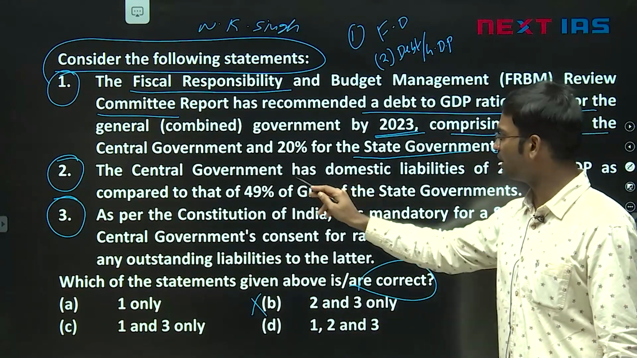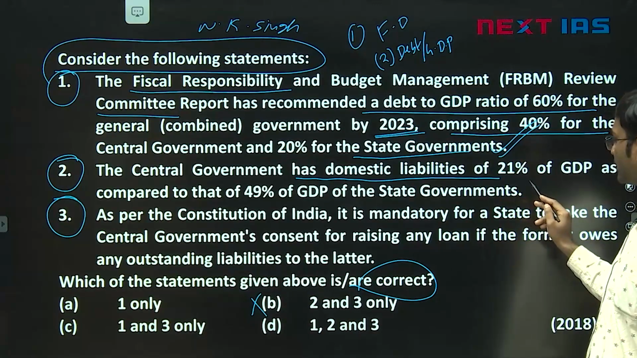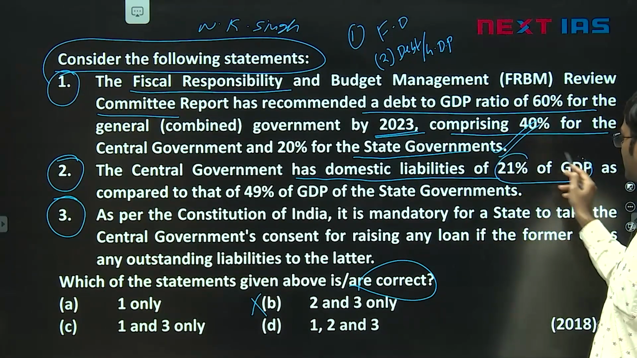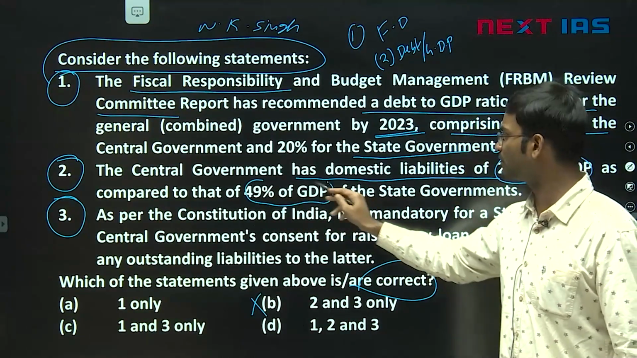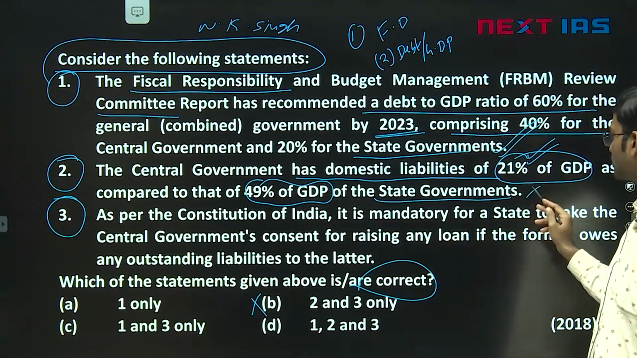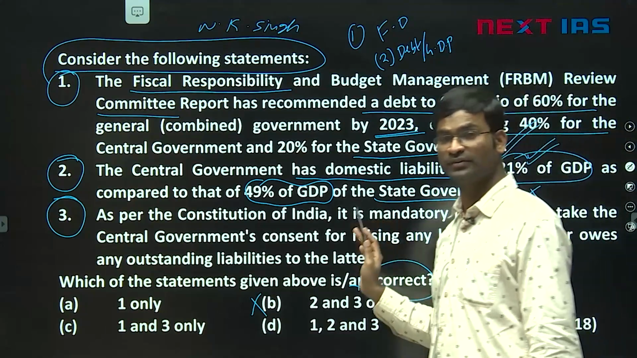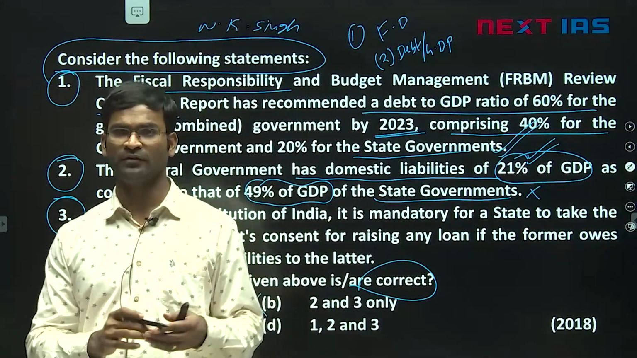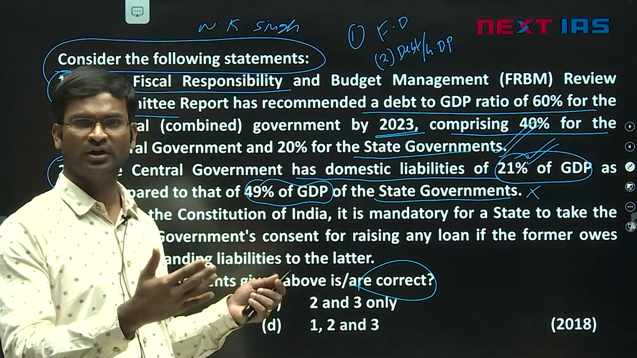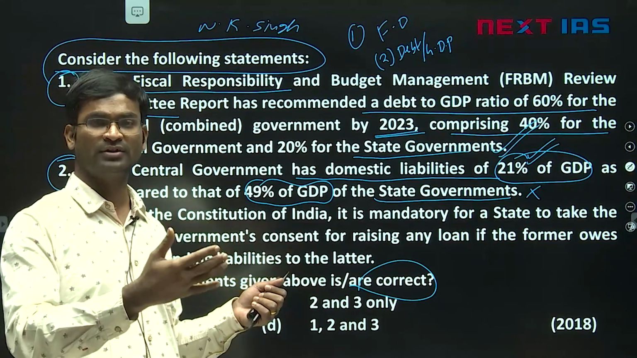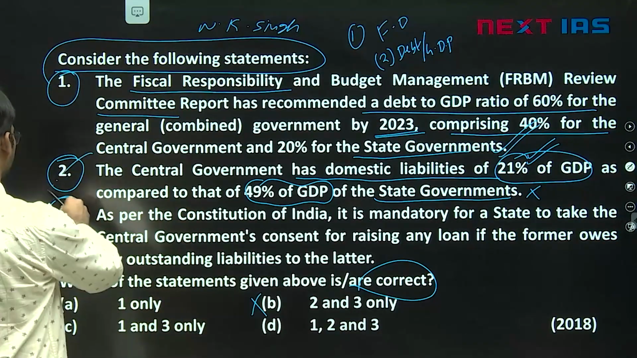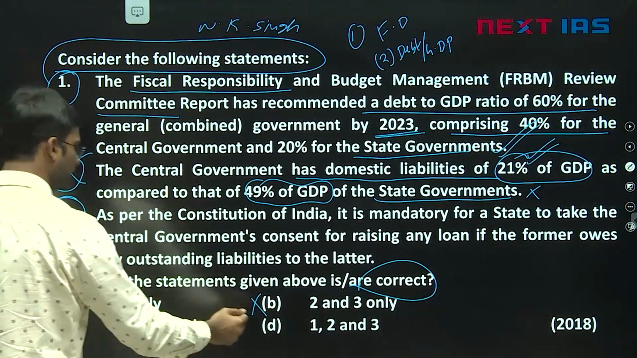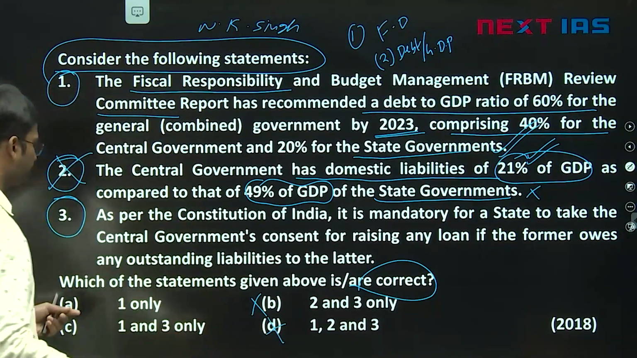Number 2, the central government has domestic liabilities 21% of GDP as compared to 49% of GDP of the state governments. It is wrong. See, they are not asking for numbers here. In India, if you take GDP 100 rupees, generally the central government has more debt than the states. So it's a wrong statement here. If 2 is eliminated as wrong, automatically D is gone.